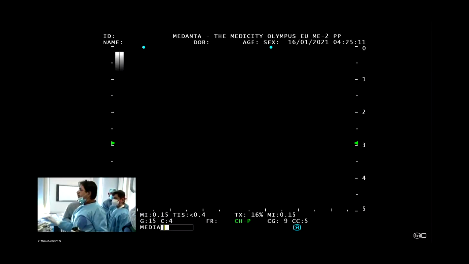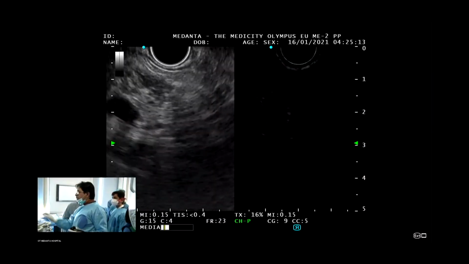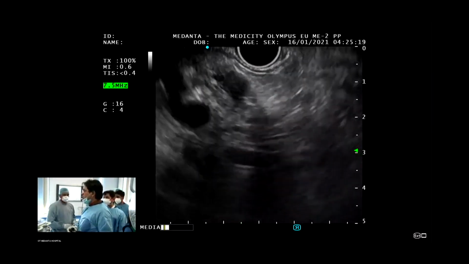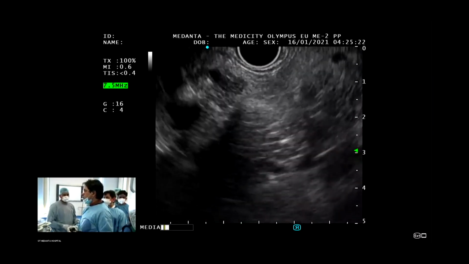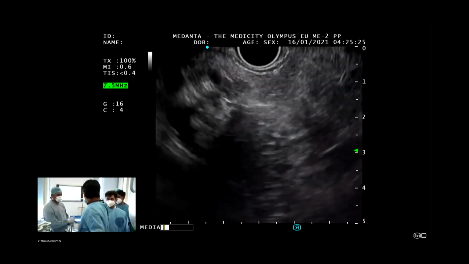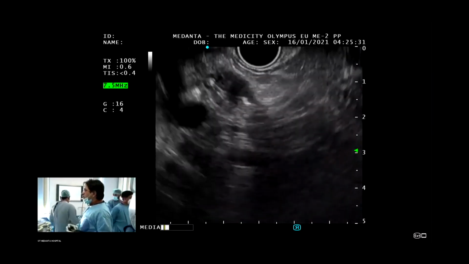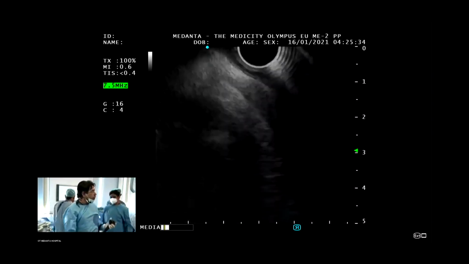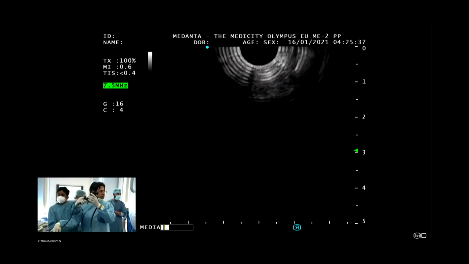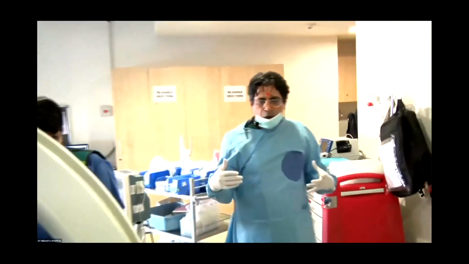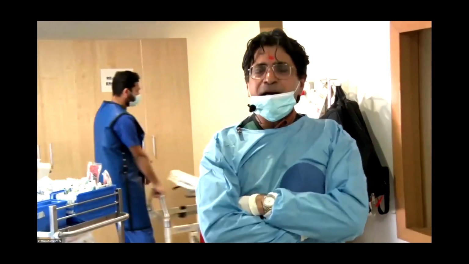I think we have one more case, but we may fall short of time. We have 20 minutes. We have a subepithelial lesion, and 25 minutes are there. The patient is ready. Let's see, if we are able to show the FNA in 25 minutes, in that case we are going to do it. Till then, any discussion on EUS guided coil and glue, as well as contrast enhanced EUS, I'm happy to give. And if time is left, I will show the FNA technique in the next case.